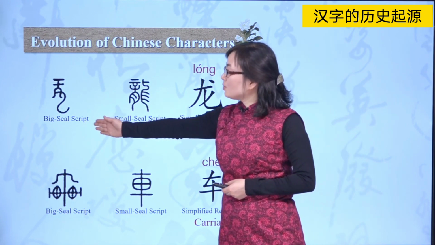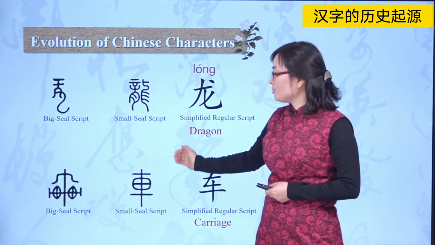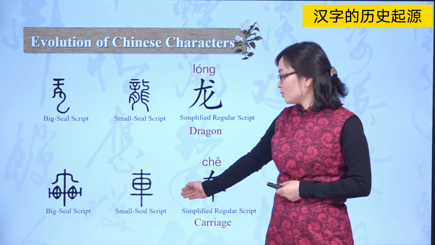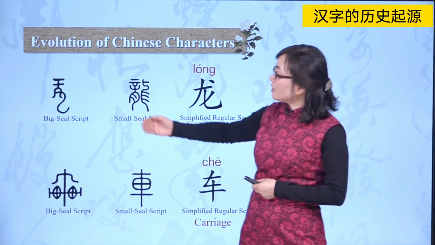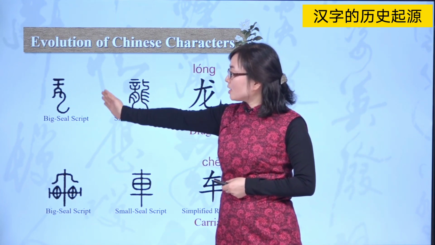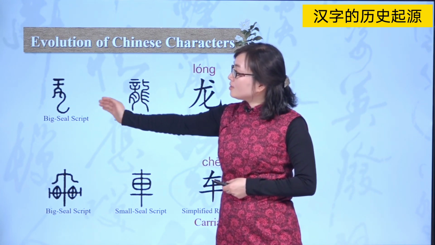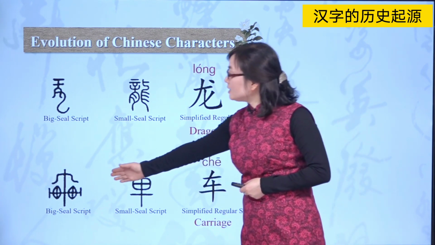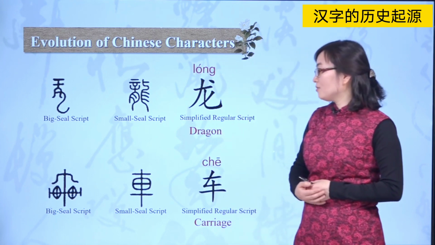So this is the big seal script, small seal script, and this one is also big seal script, and this small seal script. And you may take a close look at such a style of writing. This character started from the image of a dragon, and this one started from the image of a carriage.